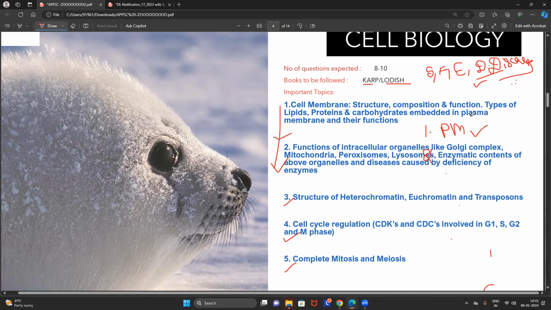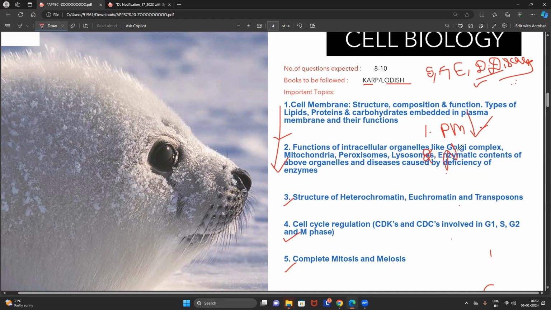You people have to read the plasma membrane in extreme depth: the types of carbohydrates present and their function, the types of proteins present and their function, the types of lipids present and their function, and how the transport mechanisms happen. What kinds of substances can be transported and what kinds cannot be transported across the plasma membrane: osmosis, diffusion, facilitated diffusion, phagocytosis, endocytosis, pinocytosis. Everything you have to read in extreme depth when you are reading the plasma membrane. Anyway, I will explain all of it to you in depth.